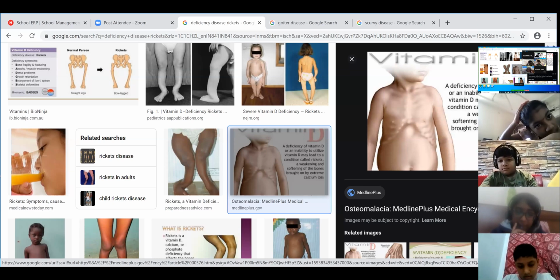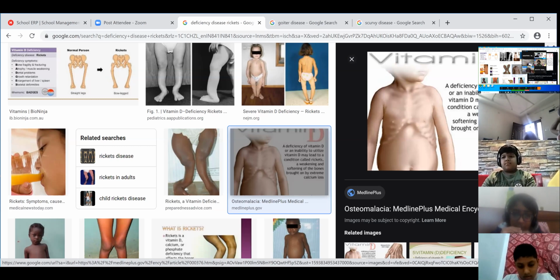Yes, I asked you a question. Okay, I'll just ask you once again. What are the symptoms which are seen in the patient of rickets? In rickets, ma'am. Yes, in rickets.